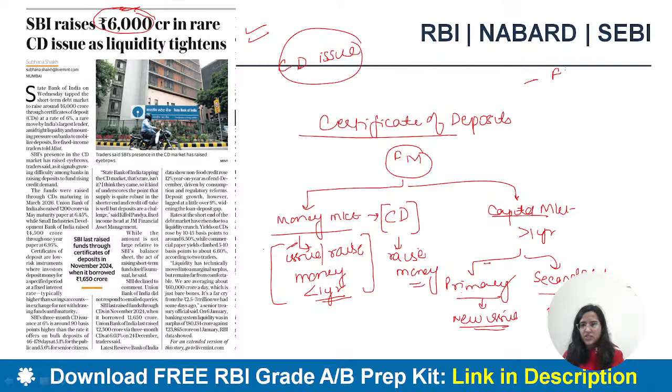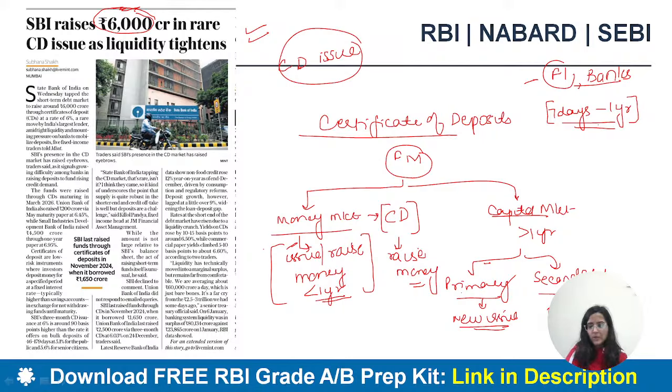Financial institutions and banks can raise money from 7 days up to 1 year through this route. So certificates of deposit are money market instruments.